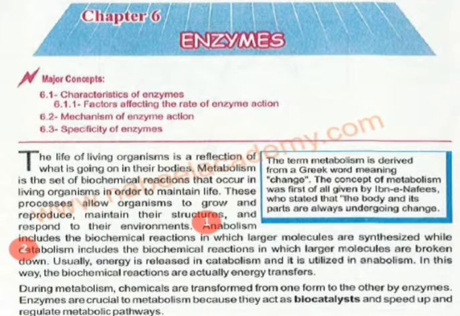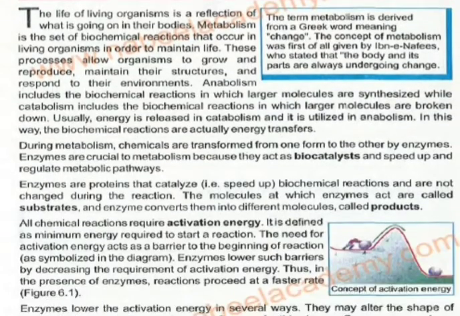During metabolism, chemicals are transformed from one form to another by enzymes. With the help of enzymes, these biochemical reactions take place. Enzymes are crucial to metabolism because they act as biocatalysts and speed up reactions, and they regulate also. Because of the enzymes, the regulation of different biochemical reactions is done.